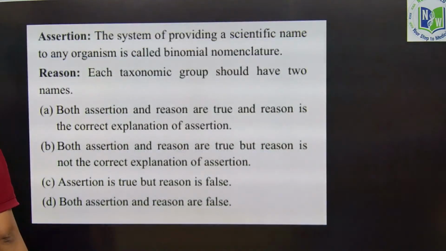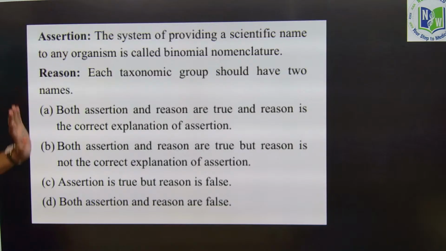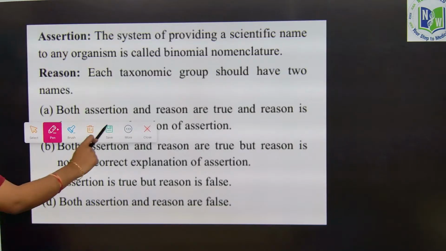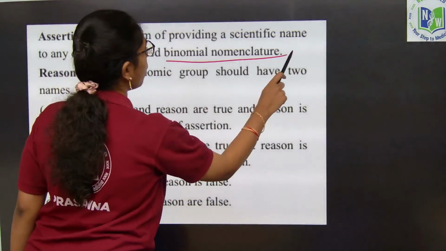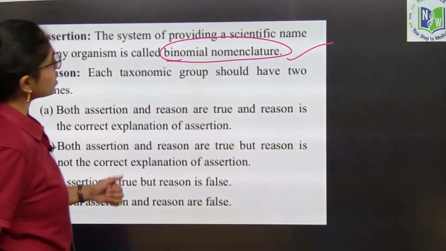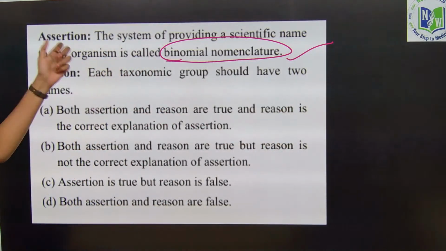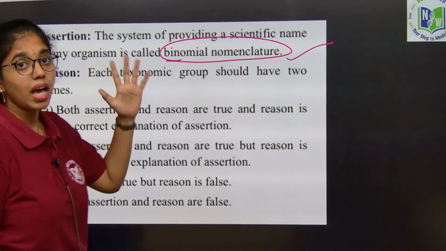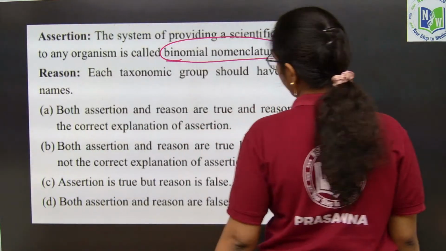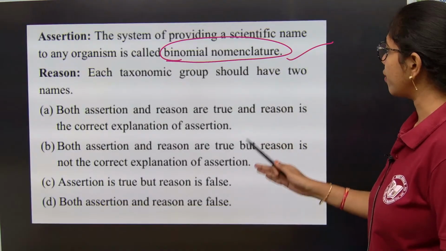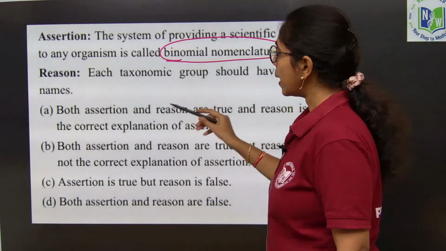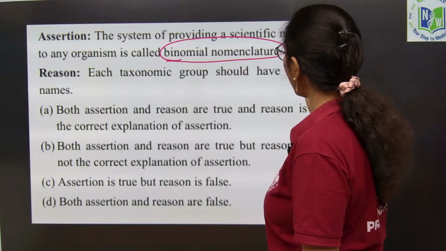This one, you see, is an assertion and reason type of question. In the assertion, the system of providing a scientific name to any organism is called binomial nomenclature. Yes, this is true. The system of providing a scientific name to any organism is called binomial nomenclature. Correct. In the reason, each taxonomy group should have two names.